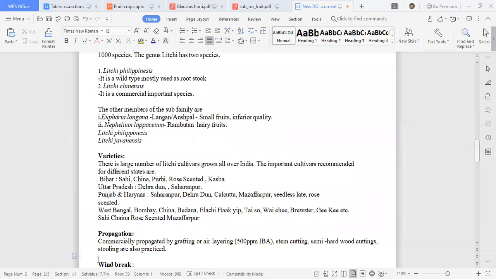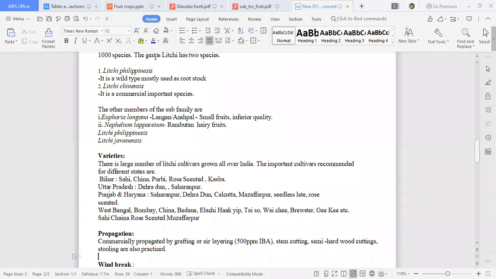Coming to propagation, air layering is very important as well as the commercial method of propagation of lychee. While air layering, you select a pencil-thickness branch, remove the outer portion of bark, and apply 500 ppm IBA, indole butyric acid.